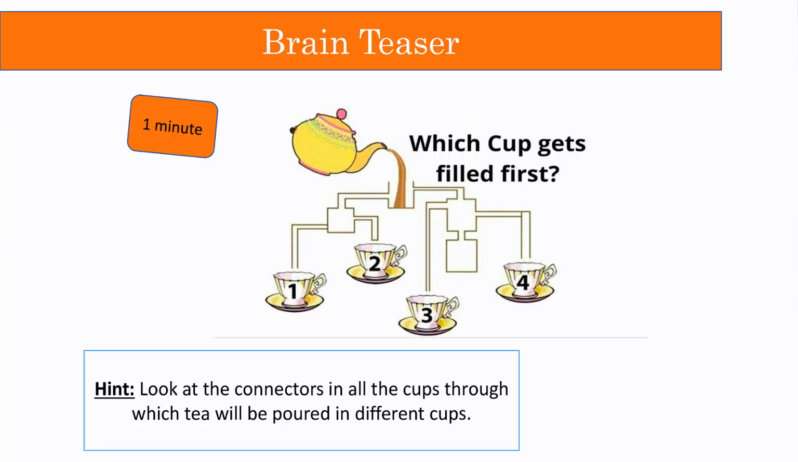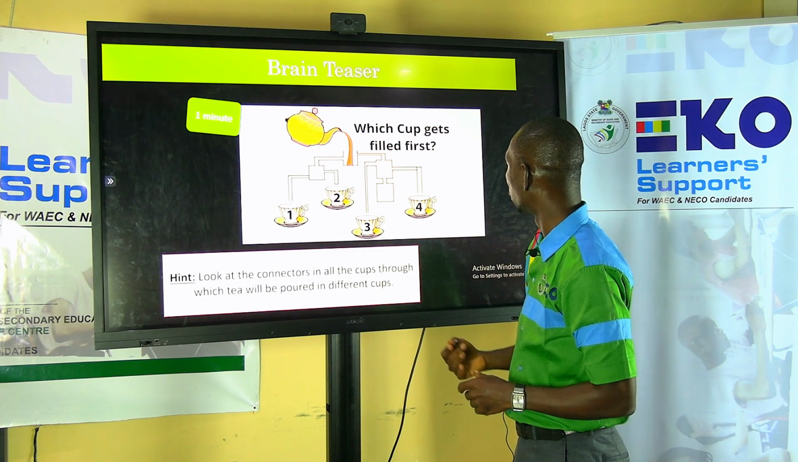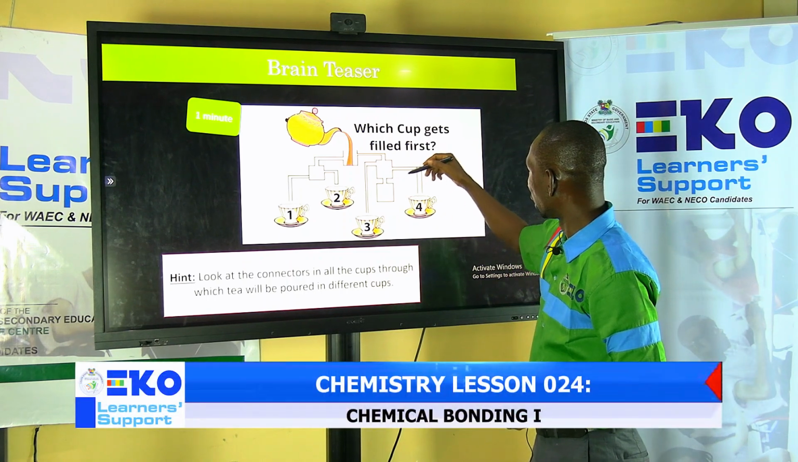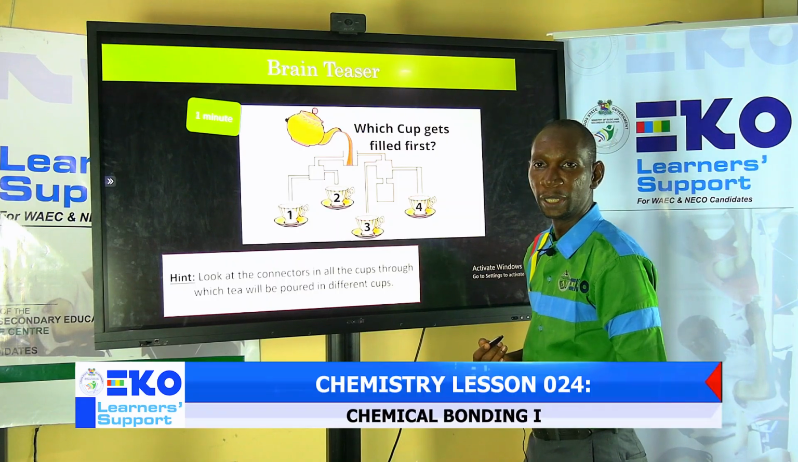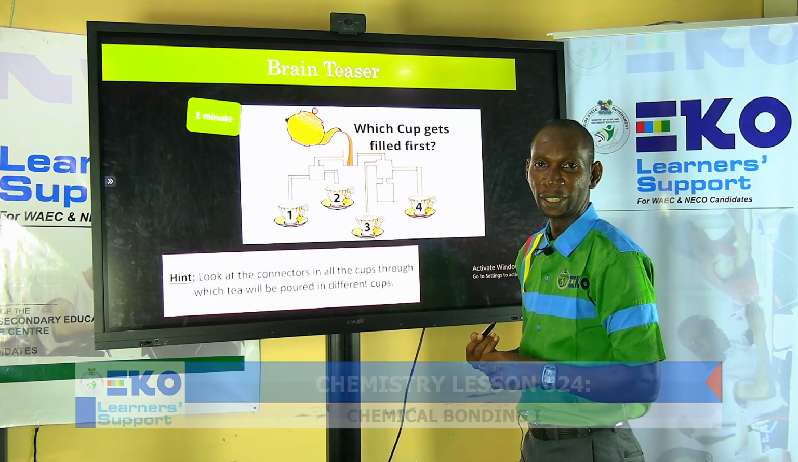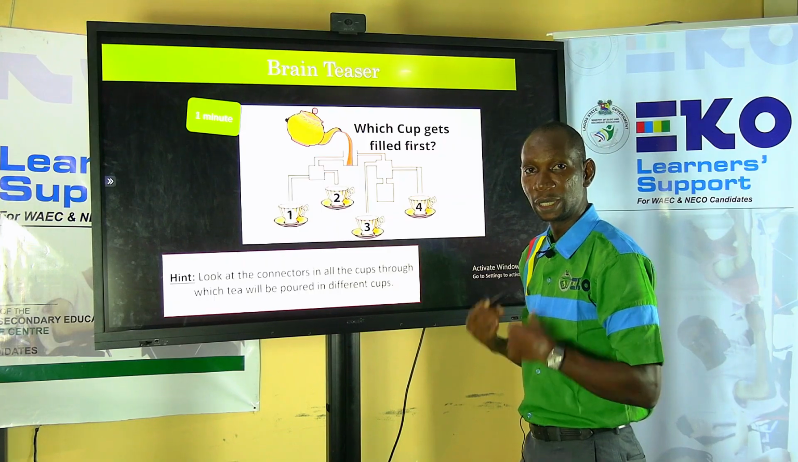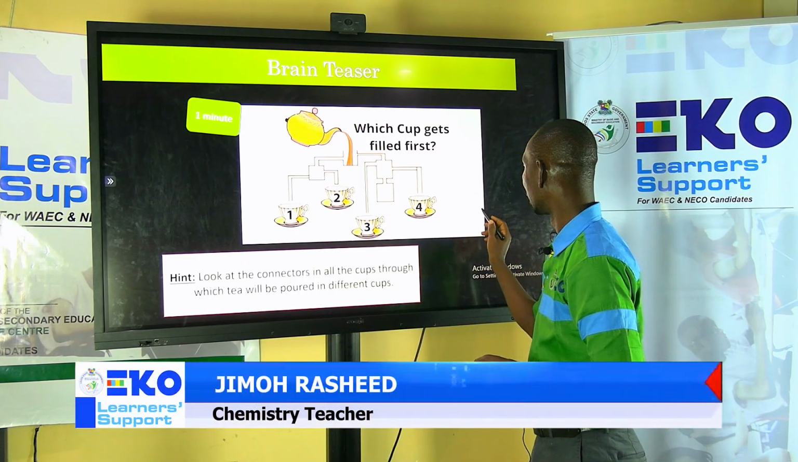How about cup 3? Let's look. Yes, the tea goes in there, overflows, and then comes here. This is open. Let's look at cup 4 and be sure. Okay, wow, there's a closure there. So cup 3 is the only cup that is going to get filled. I hope this has actually prepared you and you are in a learning mode right now.